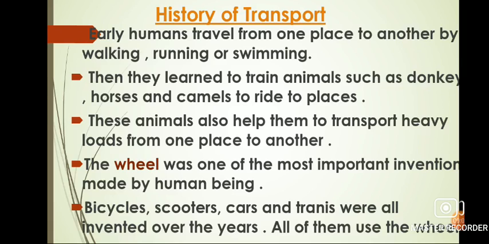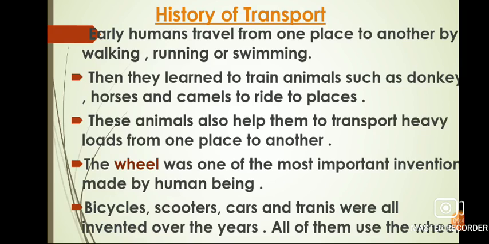Children, the first means of traveling from one place to another was by walking, running, or swimming. Early humans traveled by walking, running, or swimming, but they used to get tired. After that, they learned to train some animals like donkeys, horses, and camels. Their traveling became easy by using these animals. These animals also helped them transport heavy loads from one place to another.